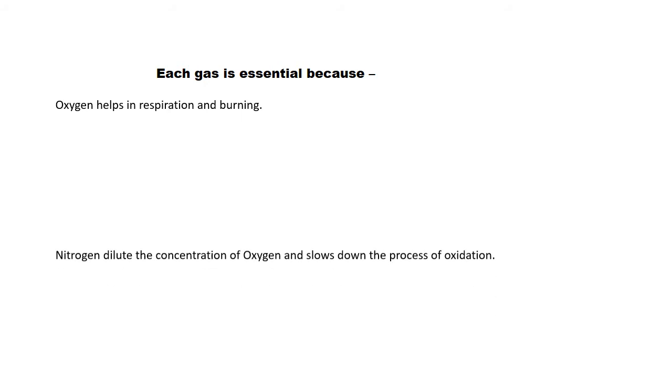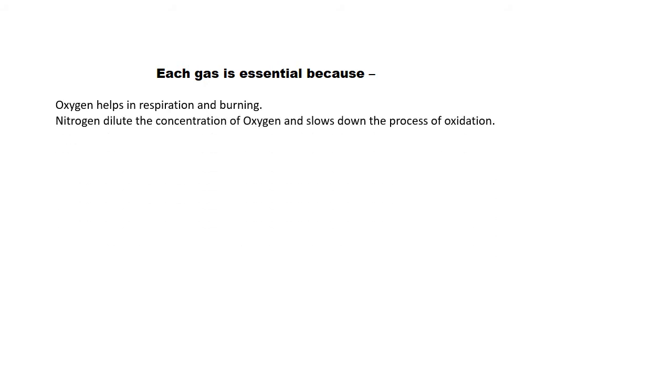So each gas is essential because oxygen helps in respiration and burning, nitrogen dilutes the concentration of oxygen and slows down the process of oxidation. Carbon dioxide is utilized by plants for photosynthesis to prepare food.